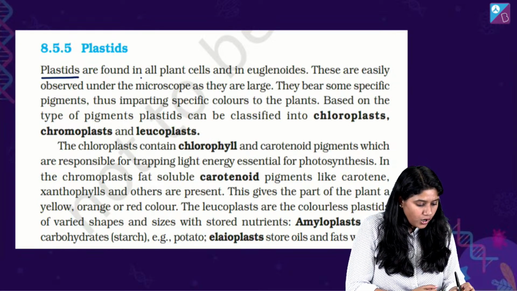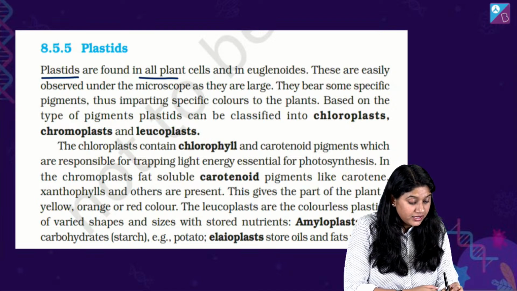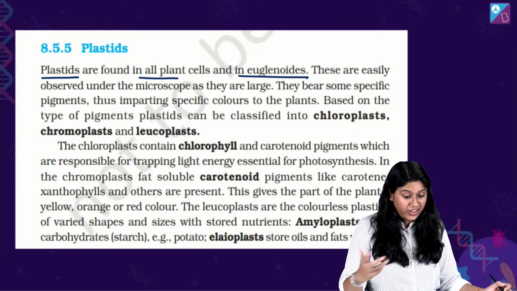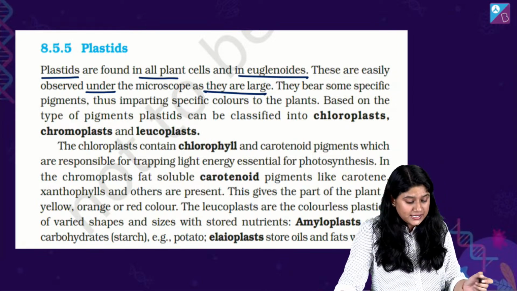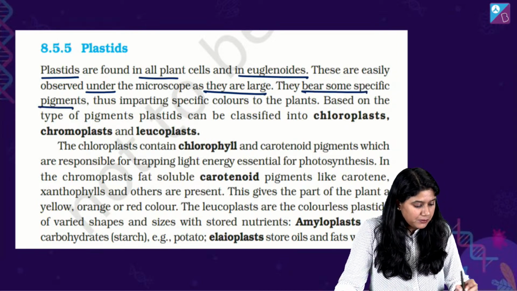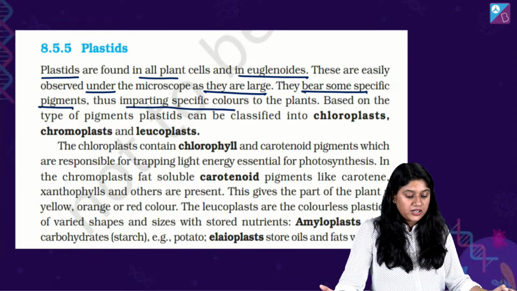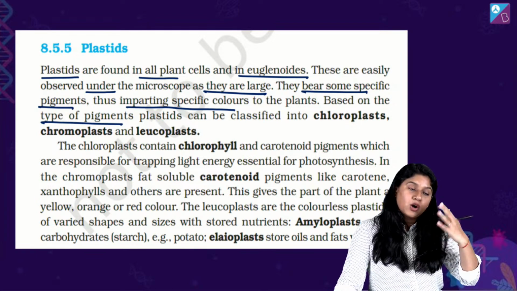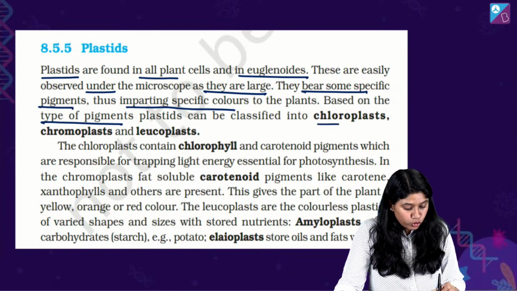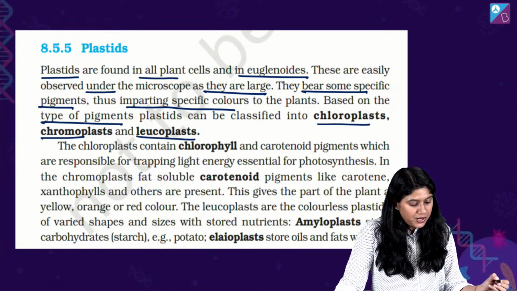Plastids are found in all plant cells and the euglenoids, right? They're easily observed in the microscope because they're generally larger in size. They bear some specific pigments, thus imparting specific color to the plants. Because of these pigments we have different colors. We have chloroplast, chromoplast and leucoplast.